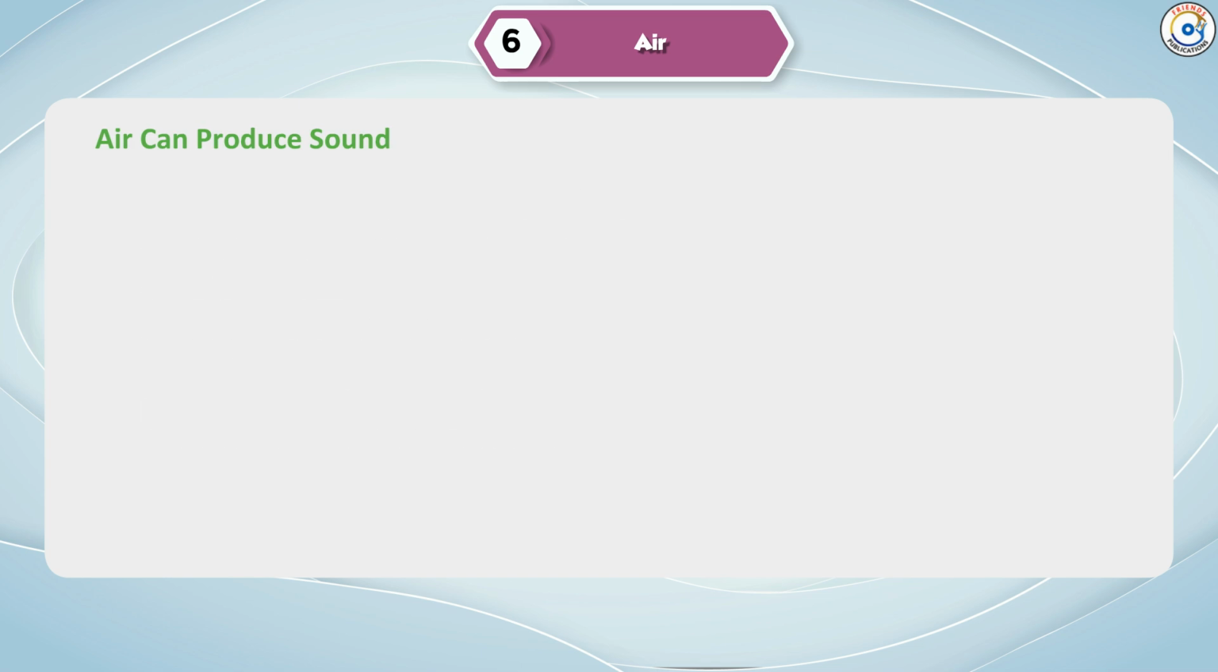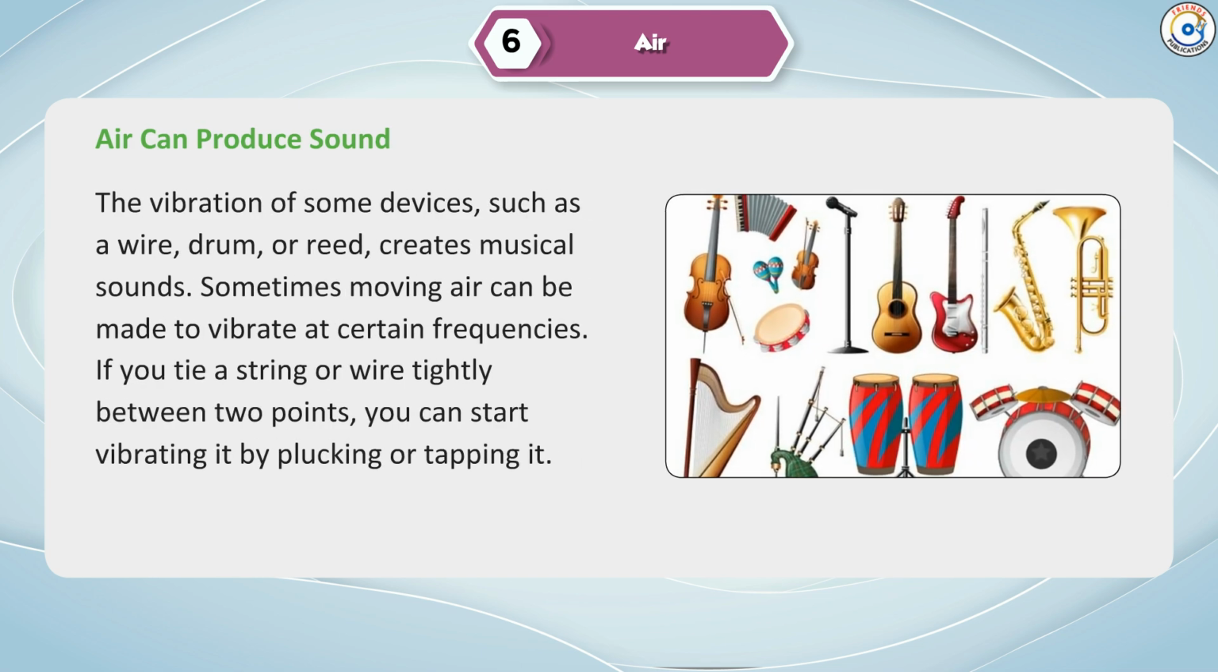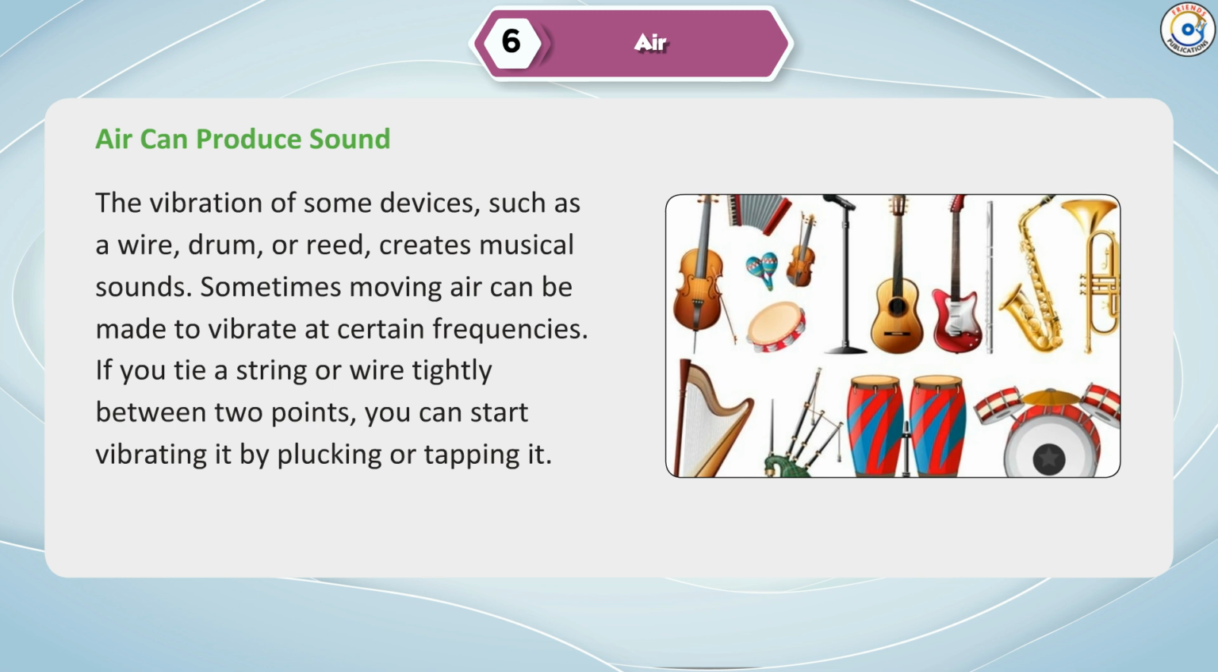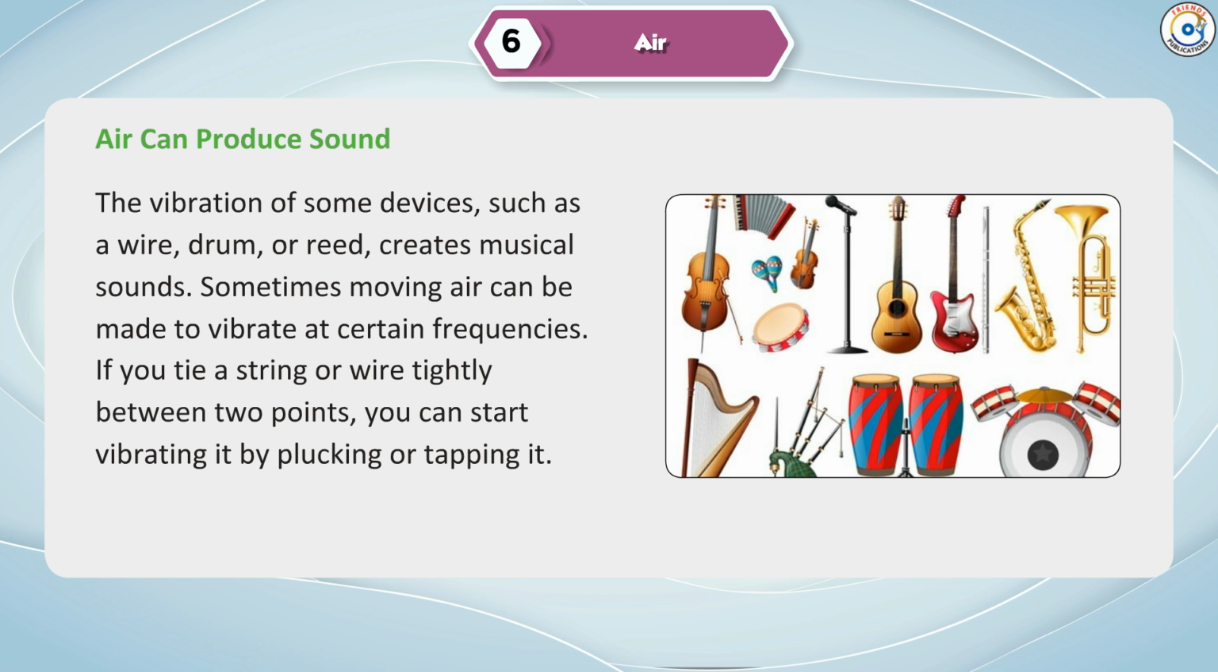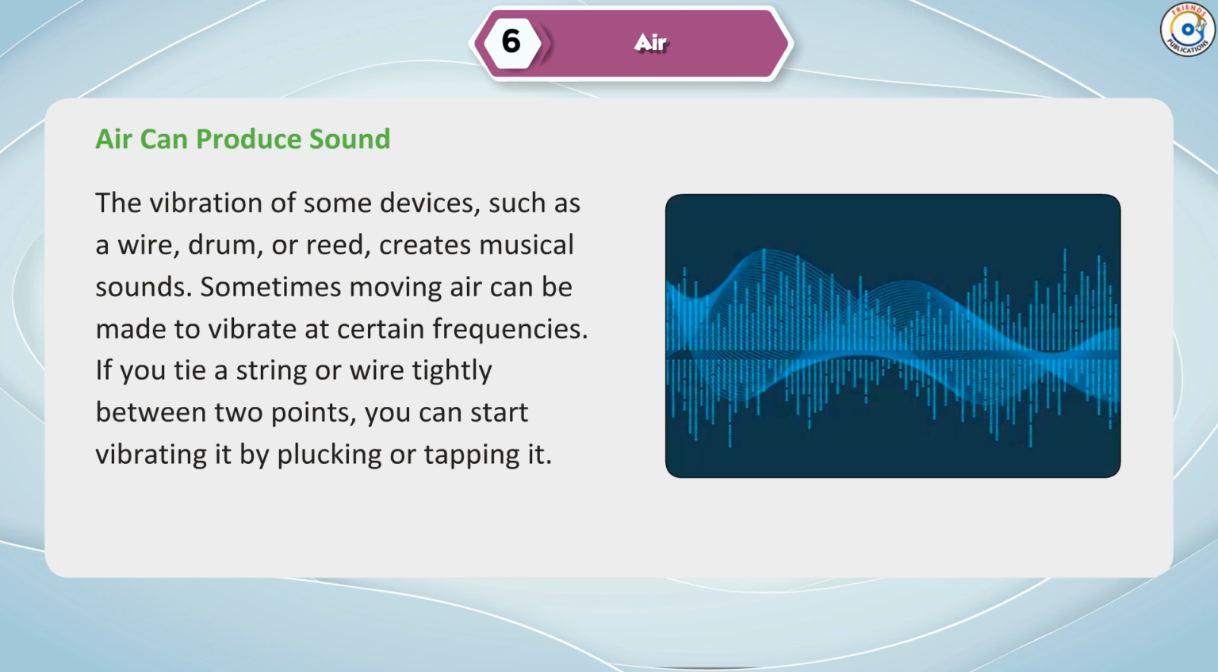Air can produce sound. The vibration of some devices, such as a wire, drum, or reed, creates musical sounds. Sometimes moving air can be made to vibrate at certain frequencies.